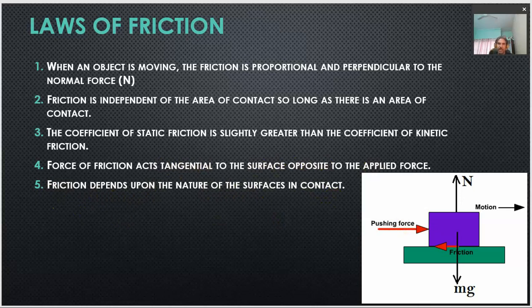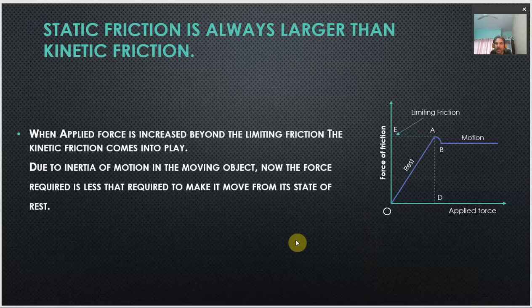Okay. So, let us try to sum up this third point: the coefficient of static friction is slightly greater than the coefficient of kinetic friction. So, you can check this diagram. Static friction is always greater than the kinetic friction, and for this reason, because the coefficient of static friction is more than the coefficient of kinetic friction. So, how does this happen? Here we have drawn a graph between the force of friction and the applied force.